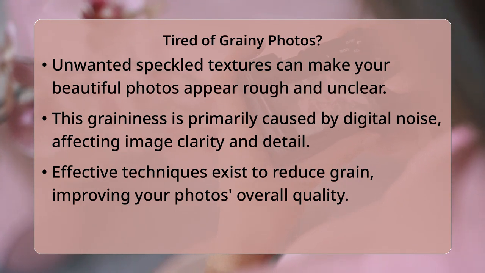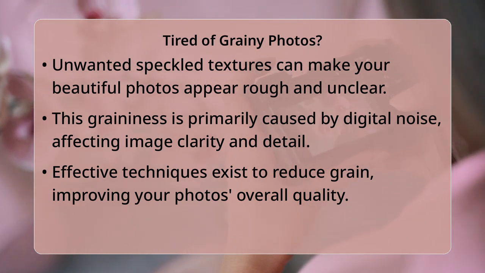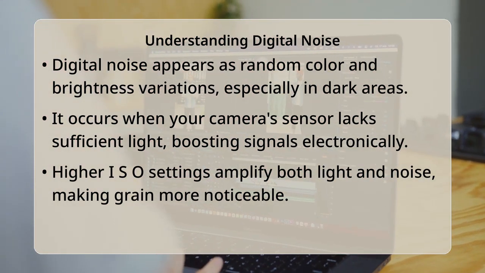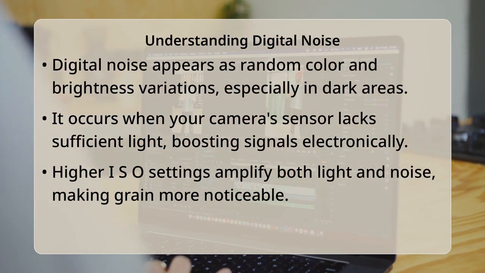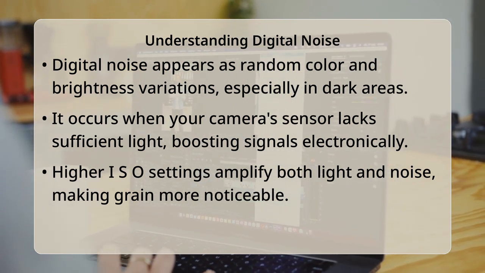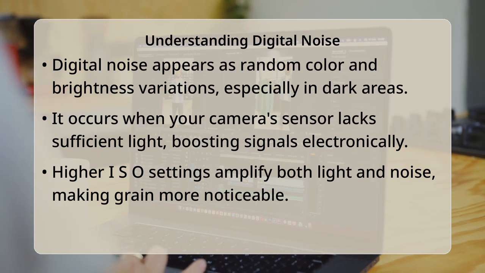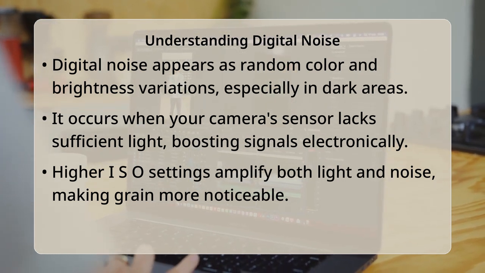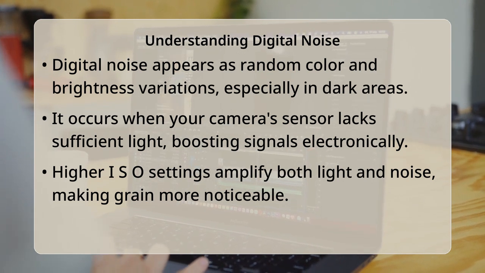Digital noise is essentially random variations in color and brightness that appear in your images, especially noticeable in darker areas. This often happens when your camera's sensor struggles to capture enough light, so it boosts the signal electronically, which amplifies not only the light information but also these unwanted visual disturbances.